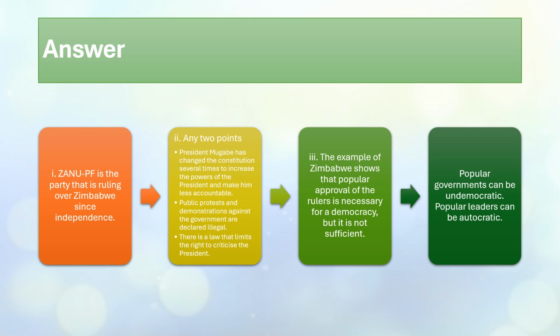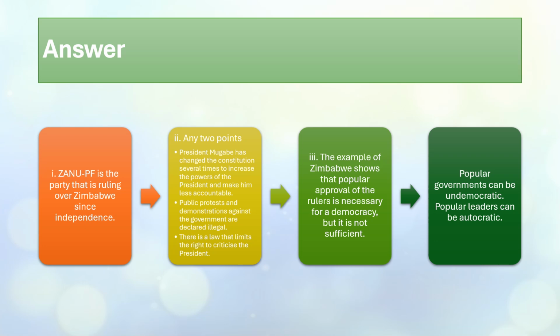Third, the example of Zimbabwe shows that the popular approval of the rulers is necessary for democracy, but it is not sufficient. Popular government can be undemocratic. Popular leader can be autocratic.